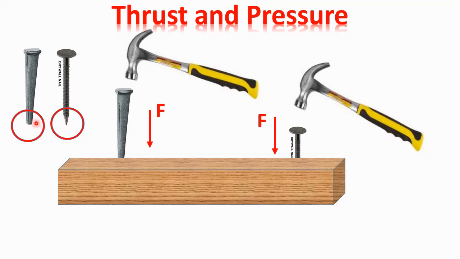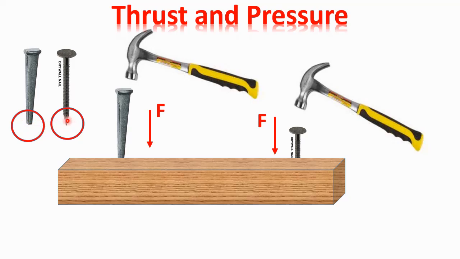So whatever thrust is applied to the nail is distributed over the bigger area, and for that reason it is very difficult to hammer a nail having a blunt end. In the sharp nail, the thrust or force applied acts over a very small area. Due to the force acting on a very small area, the sharper nail will go much deeper than the nail having a blunt end. So what we can conclude from here is that the effect of thrust depends on the area.